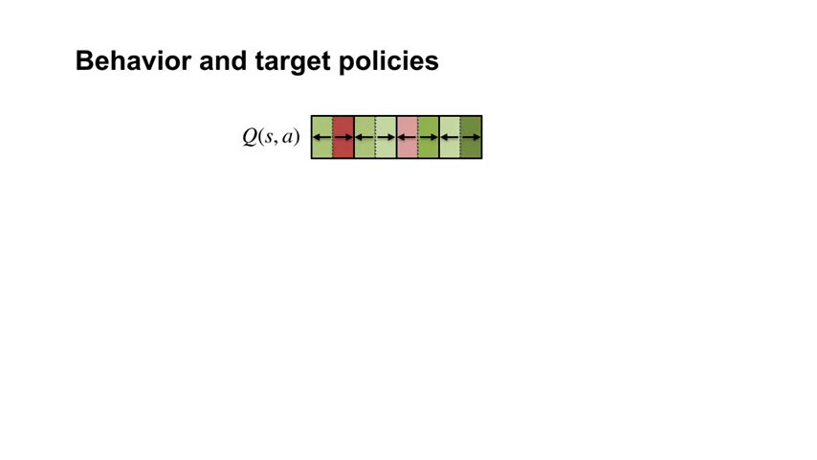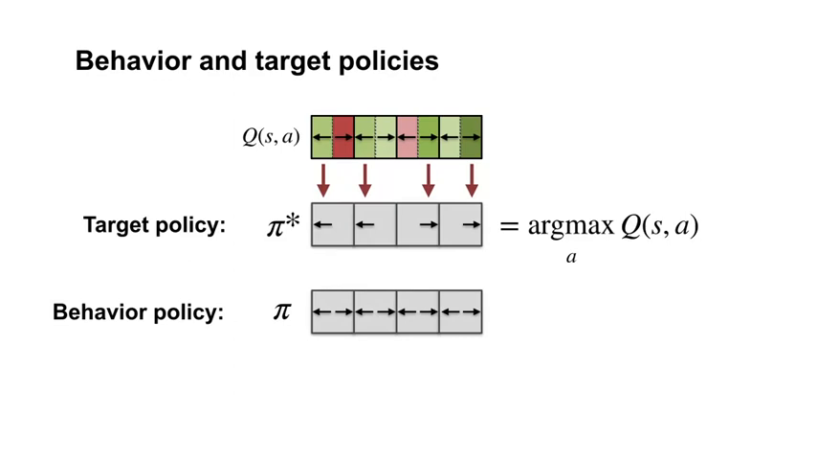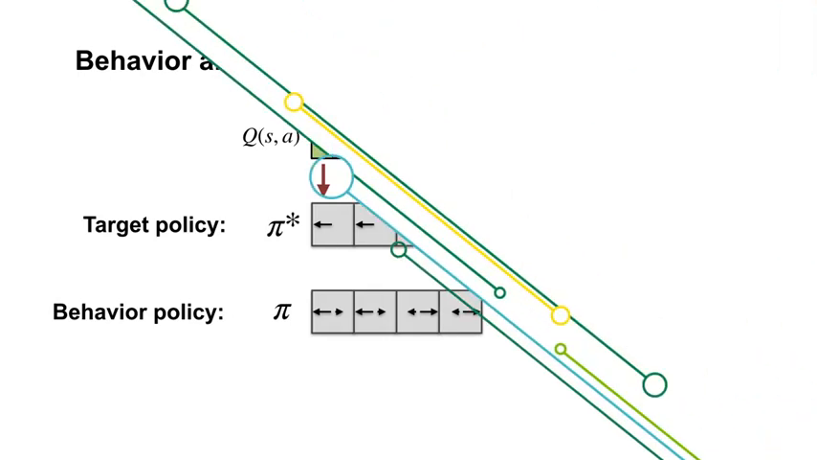Whenever you see a reinforcement learning algorithm, a natural question to ask is, what are the target and behavior policies? Q-learning's target policy is always greedy with respect to its current values. However, its behavior policy can be anything that continues to visit all state action pairs during learning. One possible policy is epsilon greedy. The difference here between the target and behavior policies confirms that Q-learning is off policy.